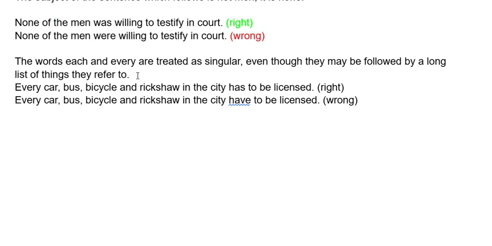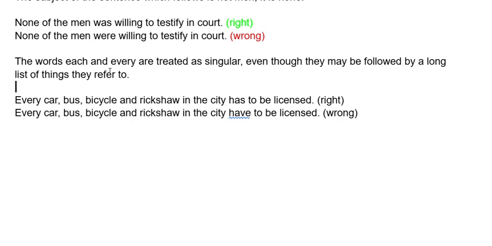Here we take a look at another small example. The words each and every are treated as singular even though they may be followed by a long list of things they refer to. Every car, bus, bicycle, and rickshaw in the city has to be licensed.